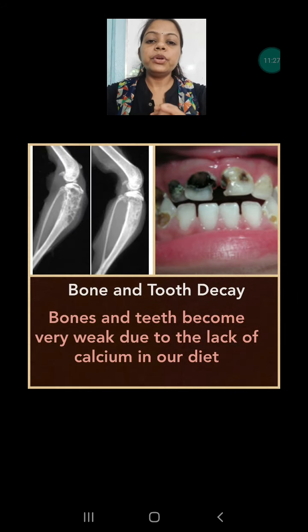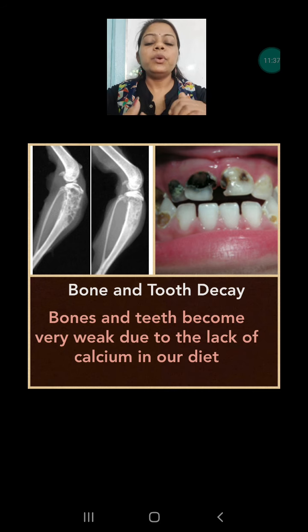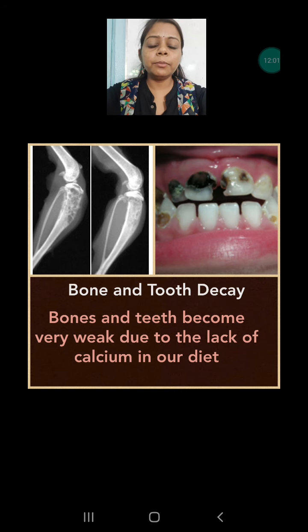The last we are going to discuss is bone and tooth decay. This is the disease in which the bones as well as the teeth become very weak, and they used to break easily when any person is falling. Okay, and very quickly their bones can be fractured, or their teeth used to fall out in the early age also. So bones and teeth become very weak due to the lack of calcium in our diet. Okay, just now I told you calcium is very important for strong bones. And if we are not having this, then we can also face the problem of tooth decay, bone problems and rickets also, and so many problems related to the bones.